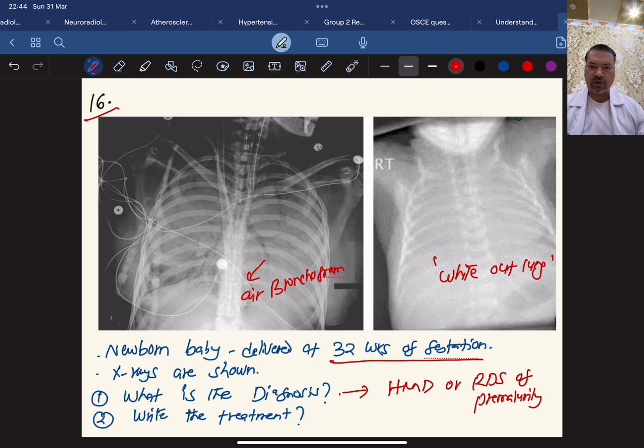This is an important point. Okay, right. The treatment, there are so many different types of treatment we can say here. Number one, in the beginning you can do CPAP with oxygen. If still the saturation is less than 92%, we can go with surfactant therapy, and still if the oxygen saturation is less than 92%, we can go with ventilator. So these are the different types of treatment you can highlight here.